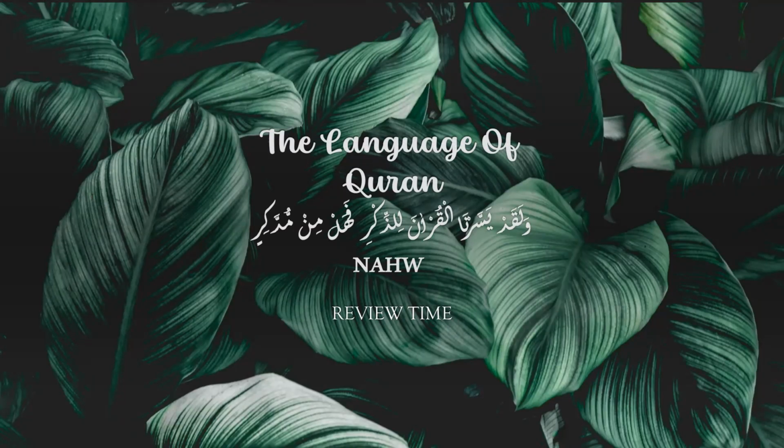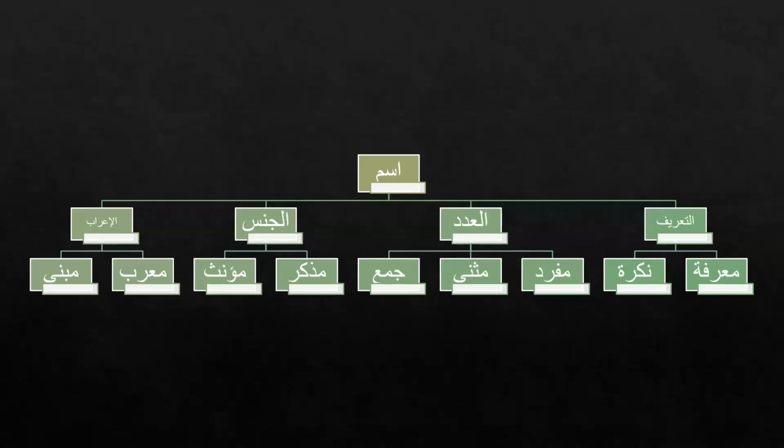Today we are going to review a few of our previous lessons that we already covered. So inshallah, let's start. As we have already learned before, we started with kalima and its three types, isim, fail, and harf, and then we went into great detail with isim, which has four main characteristics.